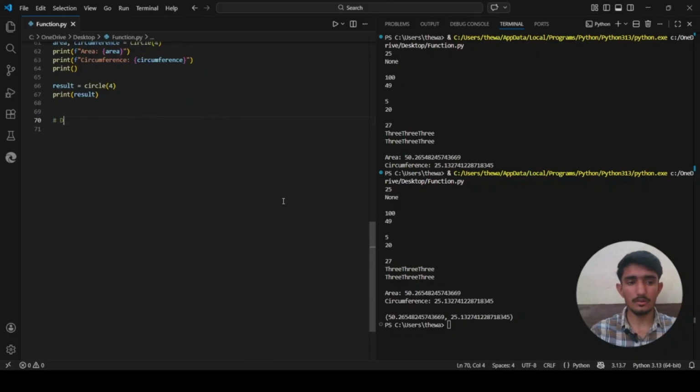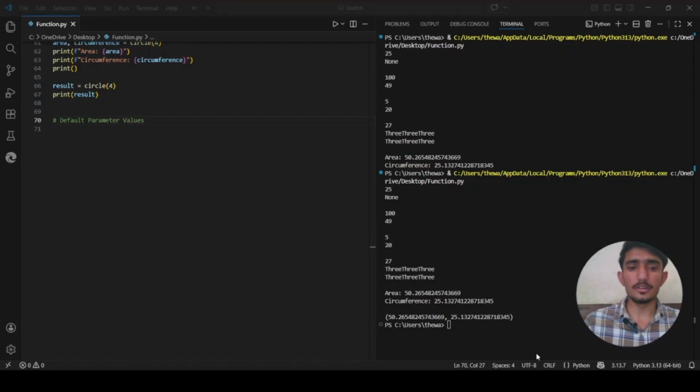Now, about default parameter values. Sometimes you want a function to work even if the caller does not provide every argument. For this, Python lets you set default values for parameters. If the caller provides a value, that value is used. If not, the default value kicks in. We will write a function that greets a user. If no name is provided, it should greet with a default name.